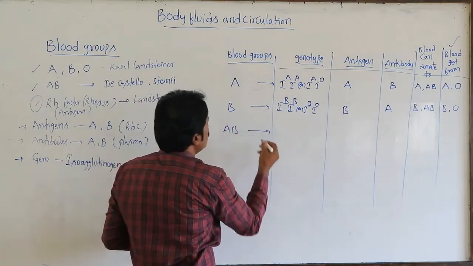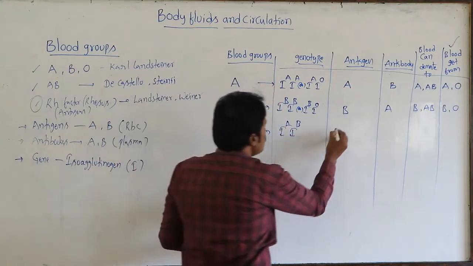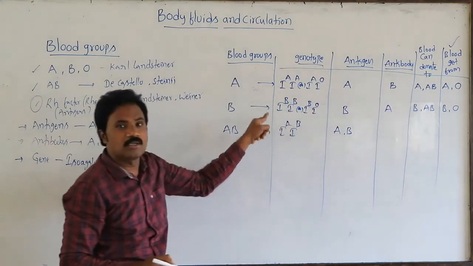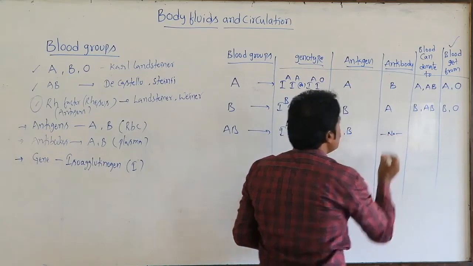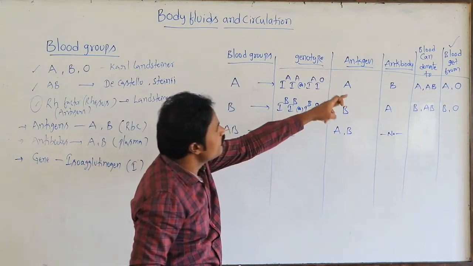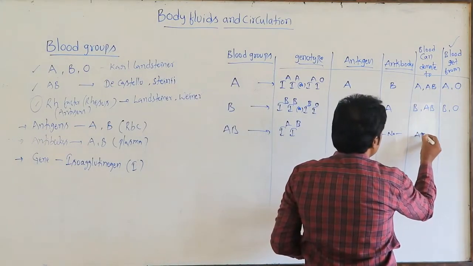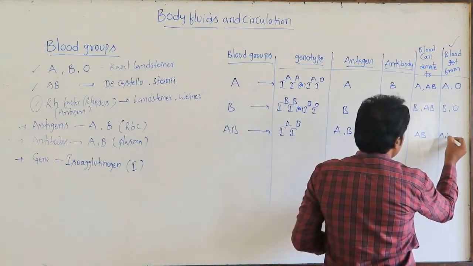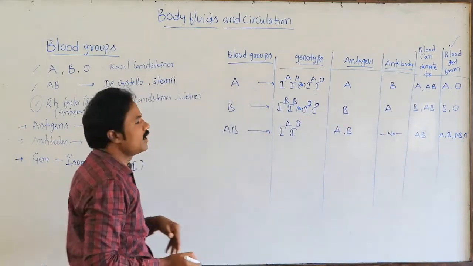Similarly, AB blood group has both A and B genotype, based on the antigens present. There is a complete absence of antibodies in the plasma of the AB blood group person. That's why this person can donate only to the AB group, but can receive from either A, B, AB or O.